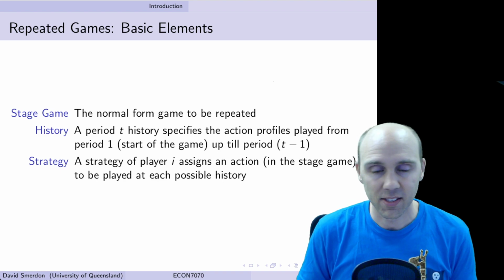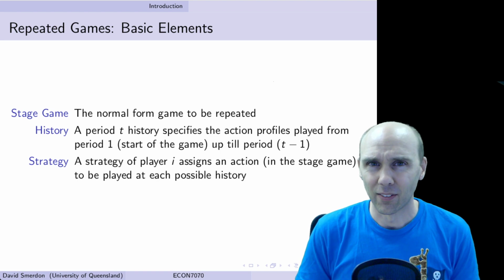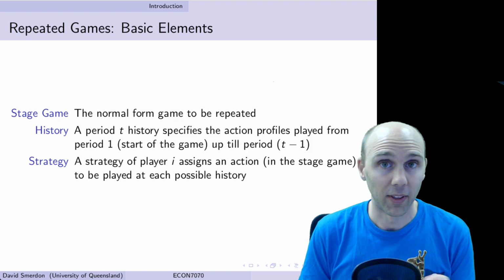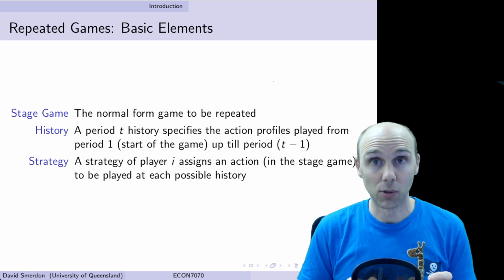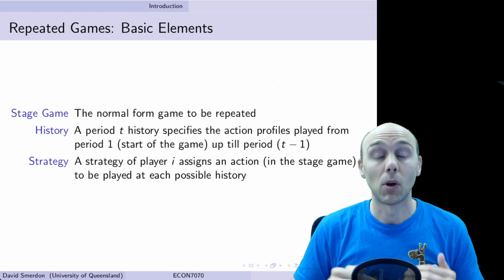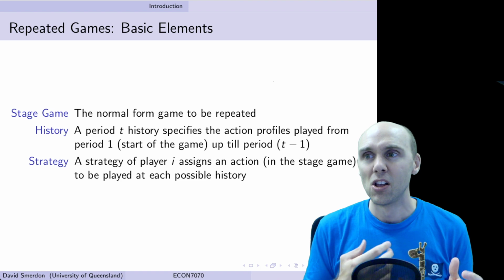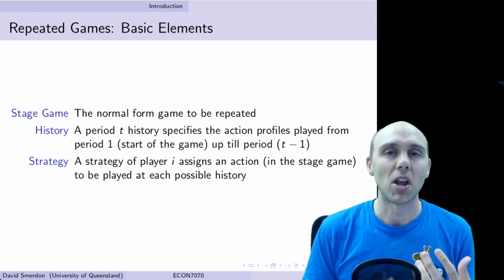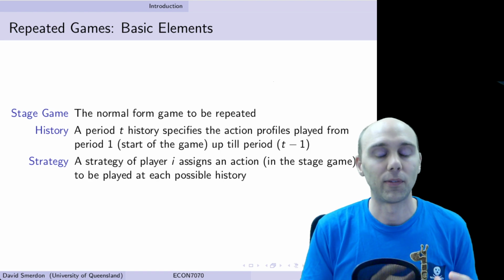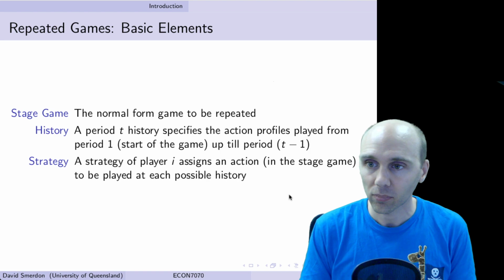Now if you think about, say, playing 5 different rounds of this, then that can get very complicated, because in round 1 different things could have happened, and then in round 2 different things can happen, round 3, and if you keep multiplying these permutations you end up with a huge number of histories. So what we need are general strategies that tell us what to do for different categories of histories to make our lives a bit easier.